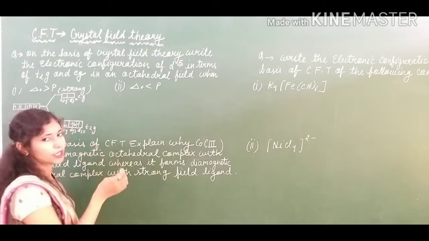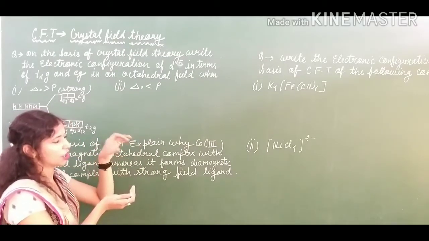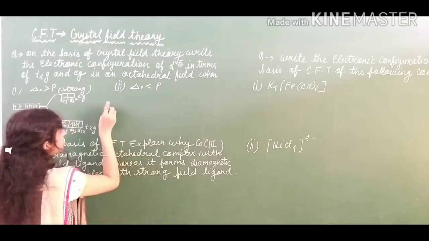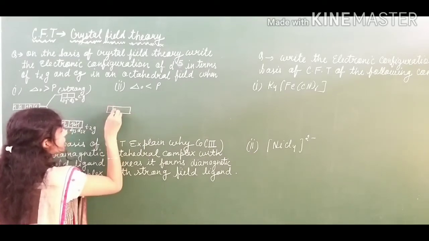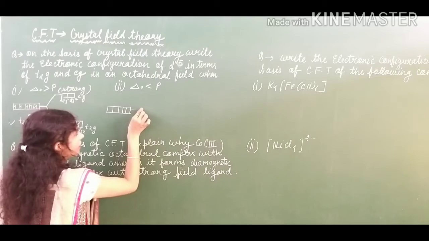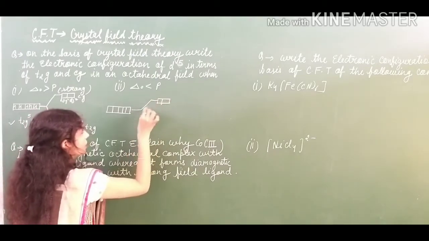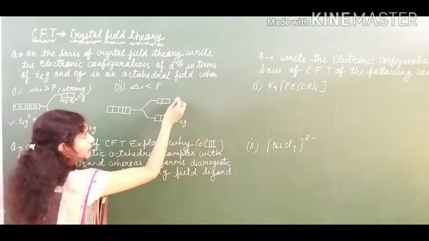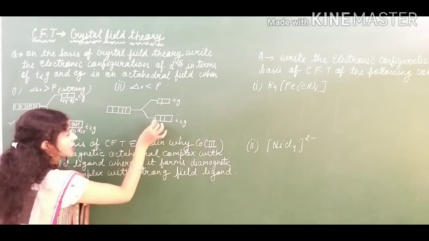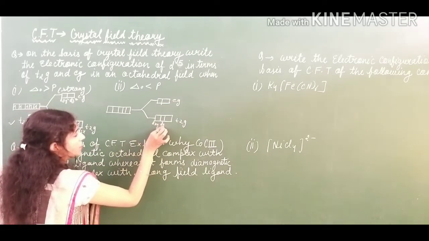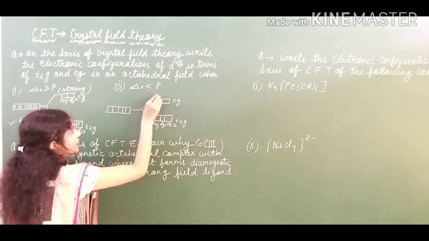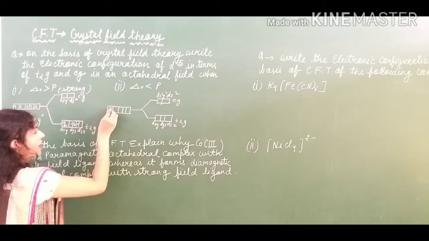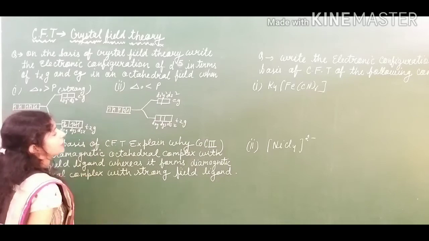Suppose we talk about the other condition, where the splitting energy is the lesser one. The d orbital splits a little, because that shows the ligand is the weaker one. So how is it to be shown? You show the 5 orbitals, then they split, with no large gap, only a small splitting. This is t2g, because it is an octahedral complex. The figure remains the same: dxy, dyz and dzx, and this is dx square minus y square, and this is dz square. You have 5 electrons.